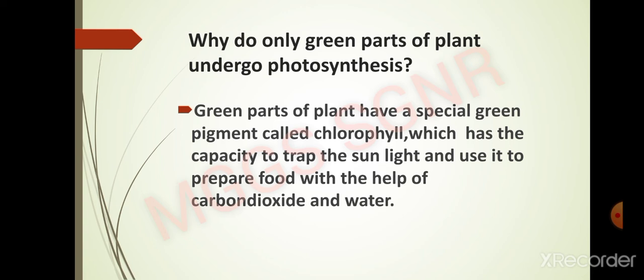Because in the kitchen, if we have all the raw material available, vegetables are there, onion is there, water is there, oil is there, but if there is no gas chulha or no cylinder, then how can we prepare our food?